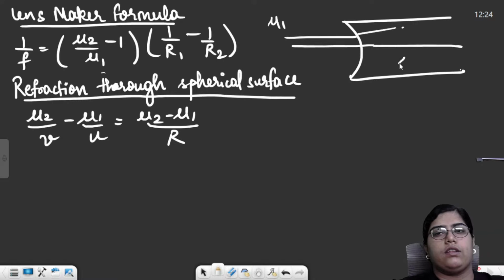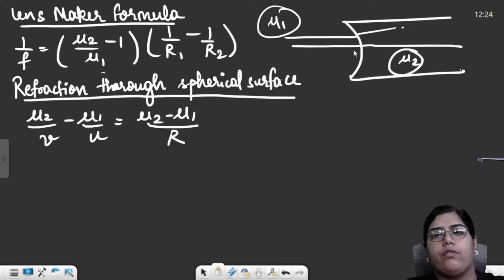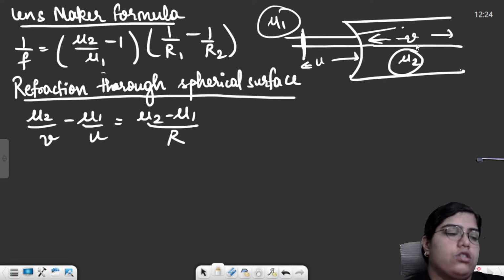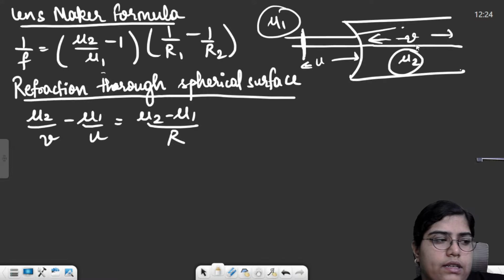This is mu1, this is the second medium, this is the first medium. And now we want to find out, u is basically the object distance, the object is kept over here, and v is the image distance. So this was the formula for that case.